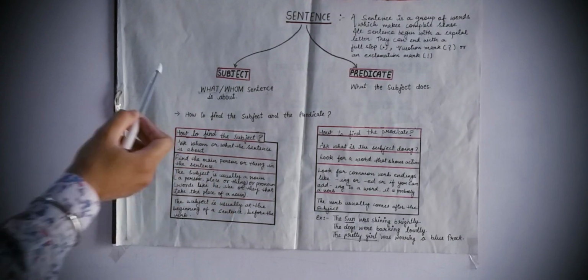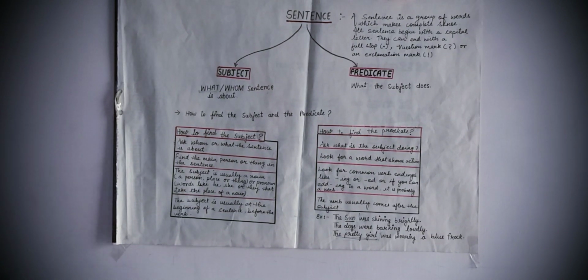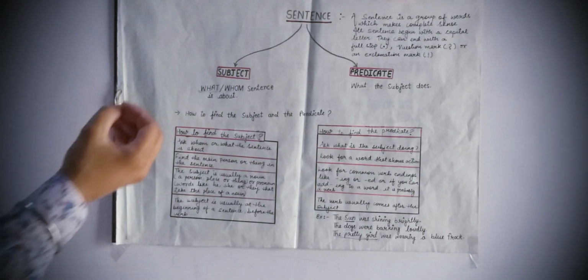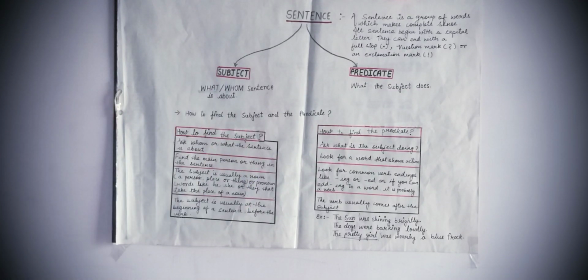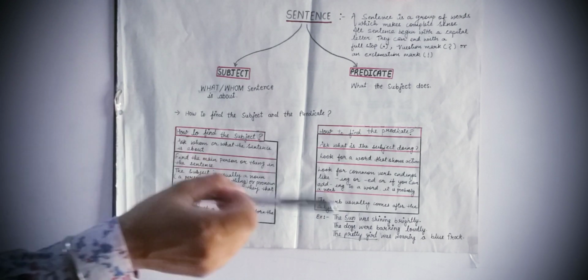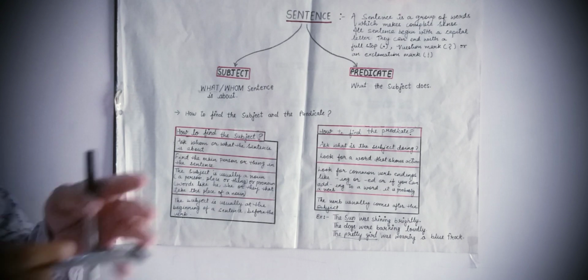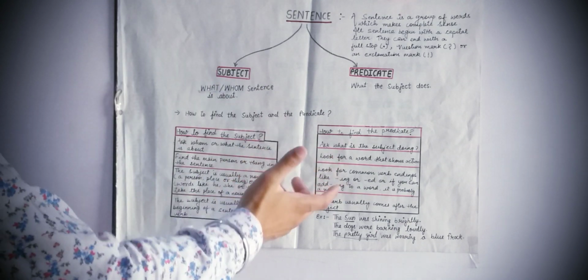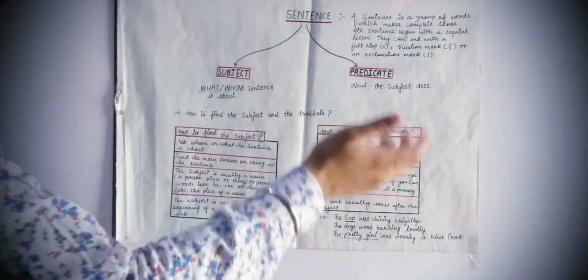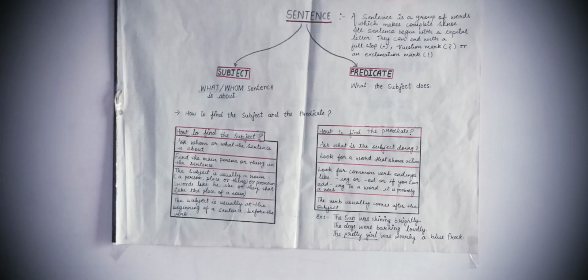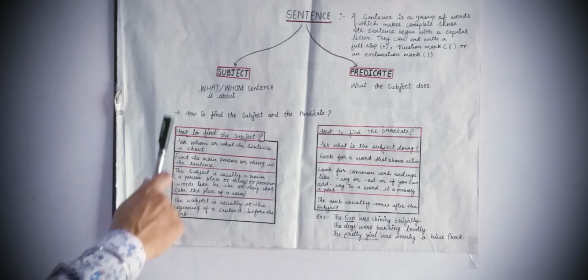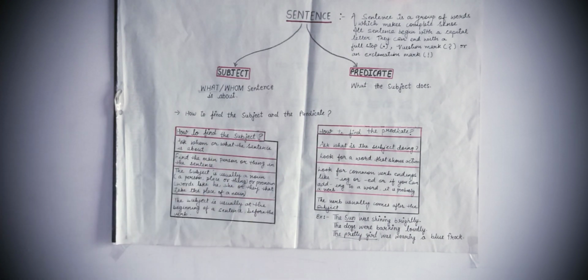And how can you find the subject and predicate in a sentence? The first, ask whom or what the sentence is about. Again, हम किसके बारे में बात कर रहे हैं, about whom या what the sentence है, जिसके बारे में हम बात कर रहे हैं, that is subject. And what that particular person or thing is doing in the sentence, what action they are performing, क्या कर रहे हैं वो sentence में, that is predicate.